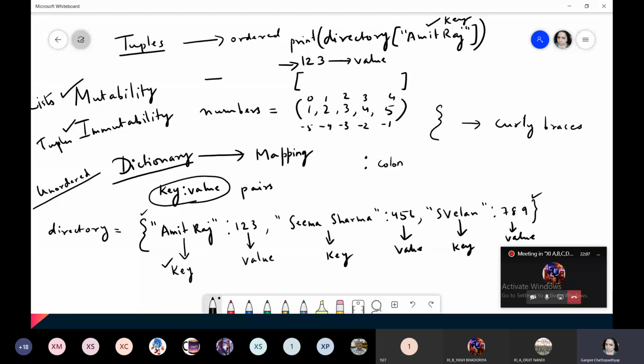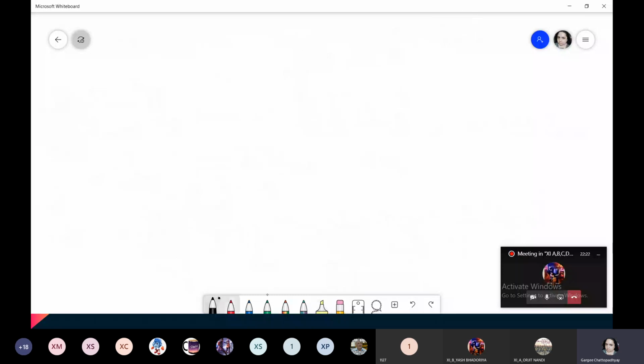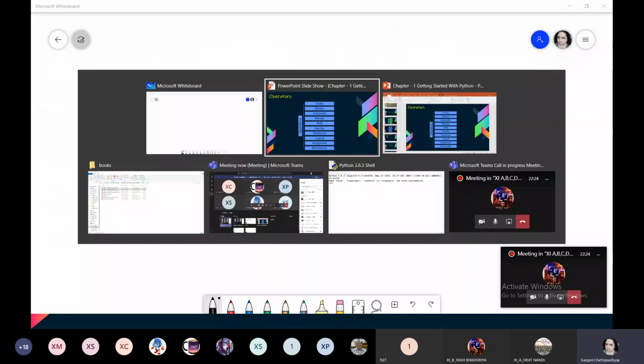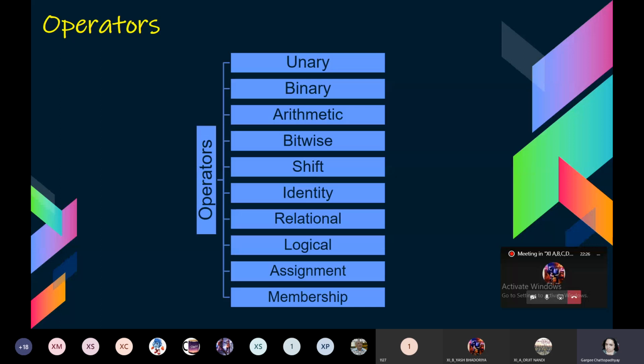So now, because we already have 3 dedicated chapters for lists, tuples and dictionaries, we will be revisiting them a lot later. Okay. Now we will move on to the next part. So we have completed with this with 3 tokens. What are they? Number 1, we saw what are keywords. Number 2, we saw what are identifiers, and number 3, we have studied literals and we have studied all the literals.